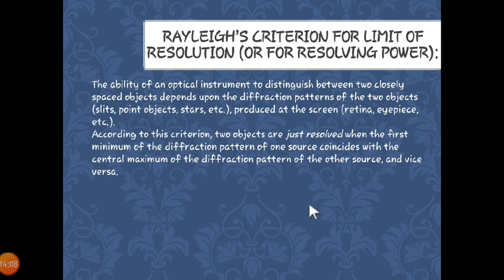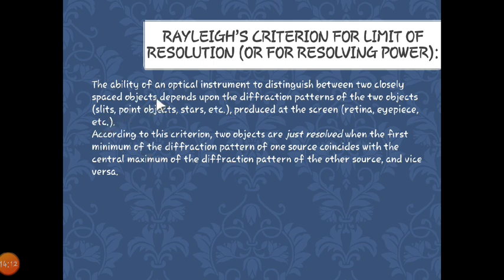Next, there is one criterion which gives you an idea about the limit of resolution, and it was given by a scientist whose name is Rayleigh. So he gives the Rayleigh's criterion for limit of resolution. Let us see what exactly Rayleigh's criterion is.